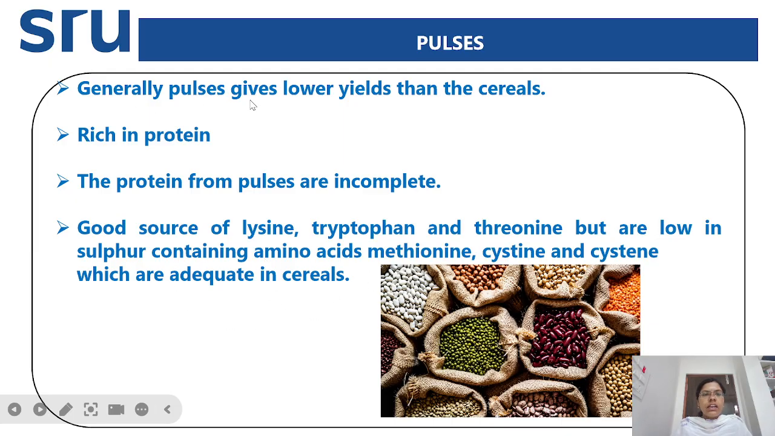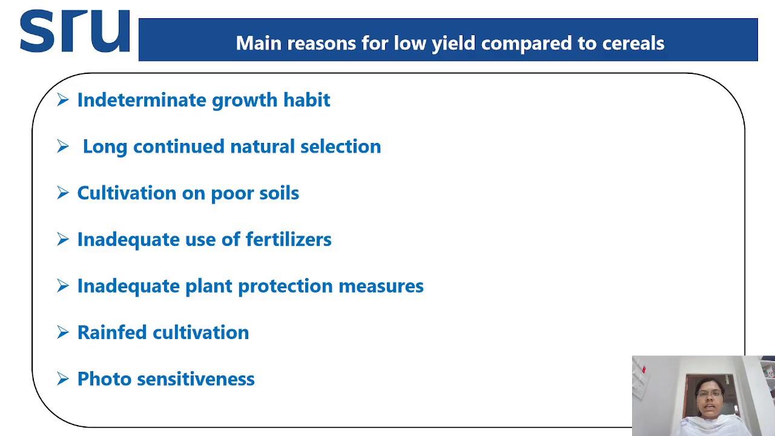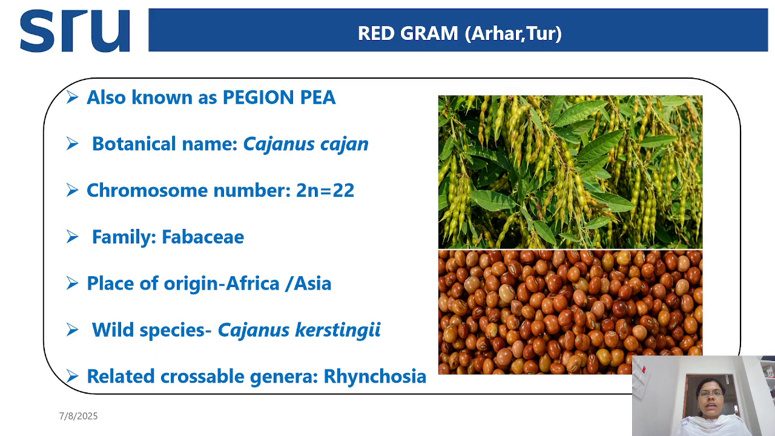So, just now we discussed why the pulses are low yielders when compared to the cereals. These are the main reasons. And next, first, we'll discuss the red gram crop. Red gram is also called arhar or tur. Generally, the red gram is also known as pigeon pea. The botanical name of the red gram is Cajanus cajan.